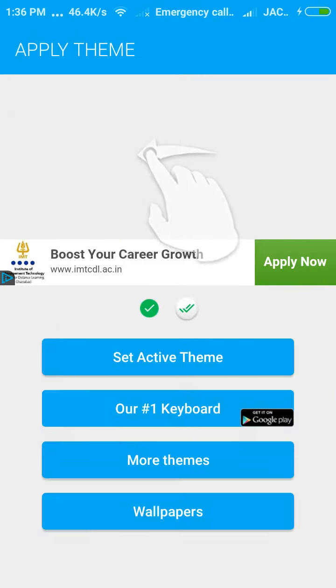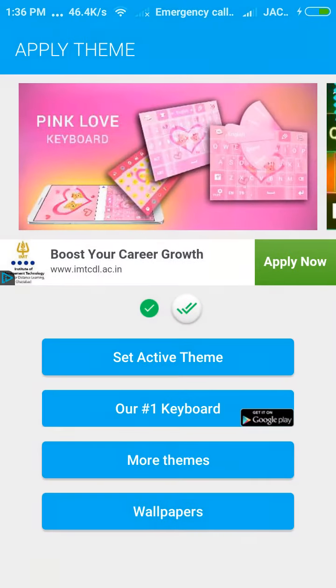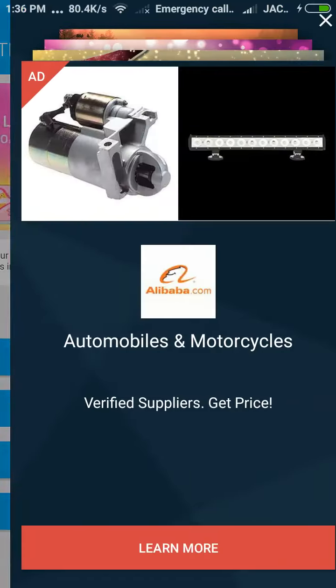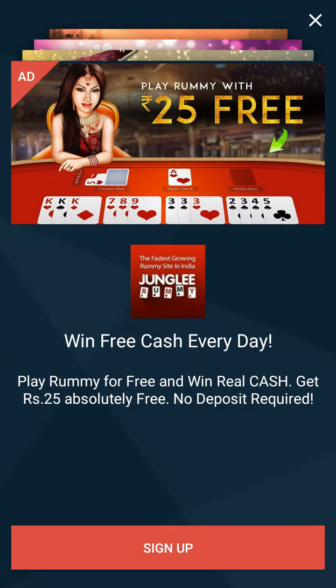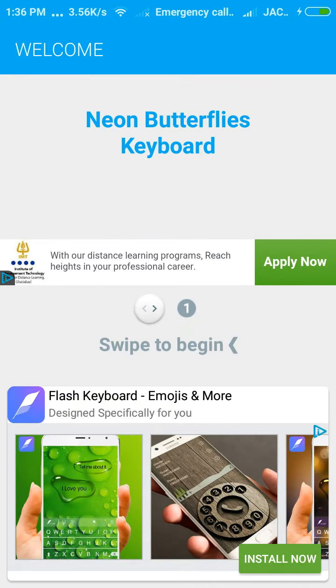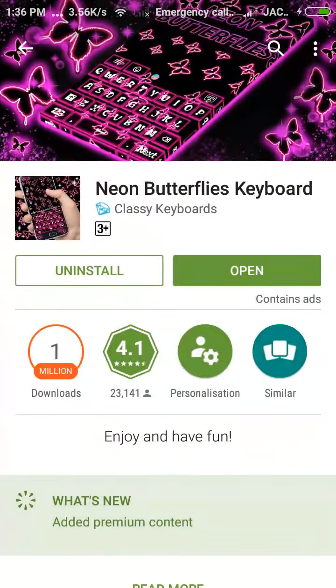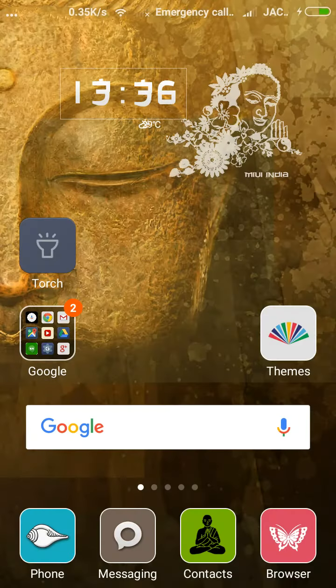Then swipe to begin. Cancel the ad and activate theme. Cancel the ad and activate your theme, and it is activated already. Cancel them and go back to the previous menu and go to home, and then your keyboard has been activated already.